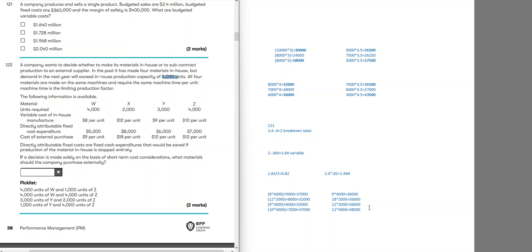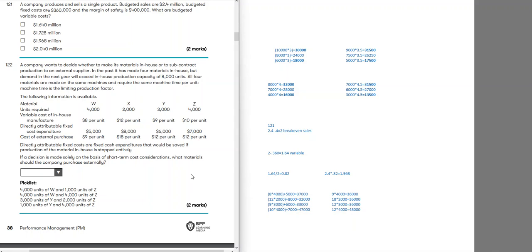So what we will do is whichever is sold cheaper, less expensive outside, that would be the next thing we outsource. If we look at this 48,000, it is only 1,000 expensive. So we will buy the whole 4,000. Why the whole 4,000? Because there is this fixed cost involved.